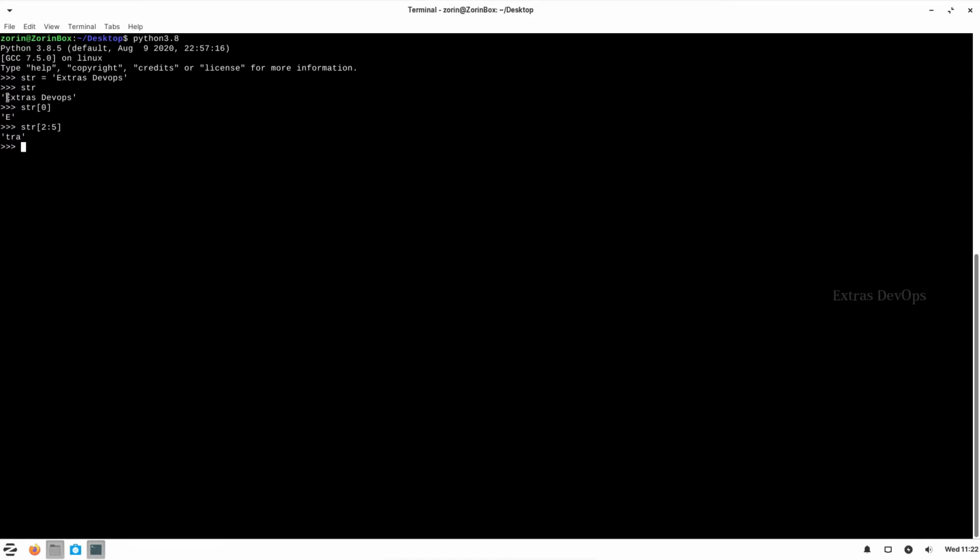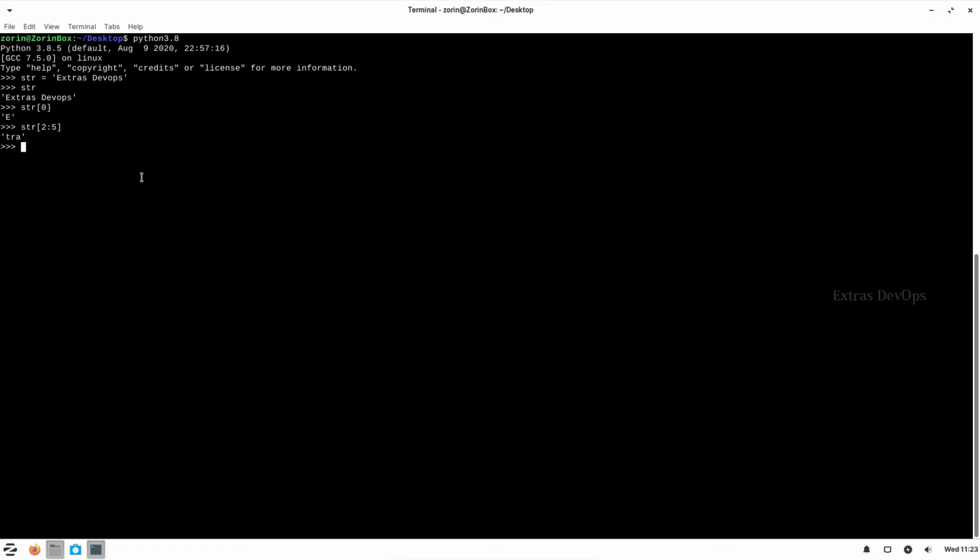So it's 0, 1, 2, 3, 4, and 5, and it will not print 5 because the count stops before 5. So it will always print the characters from 2, 3, and 4, and when 5 comes, it stops. So that's the reason we got only the characters TRA. The same rule applies whenever we give the index range.